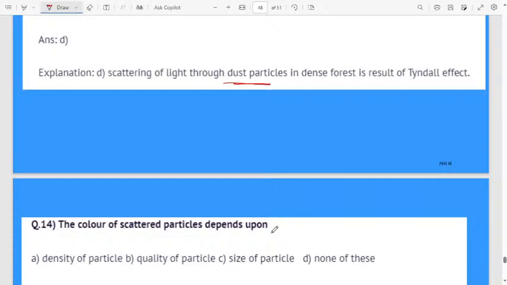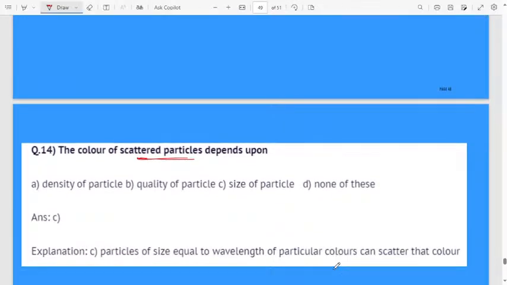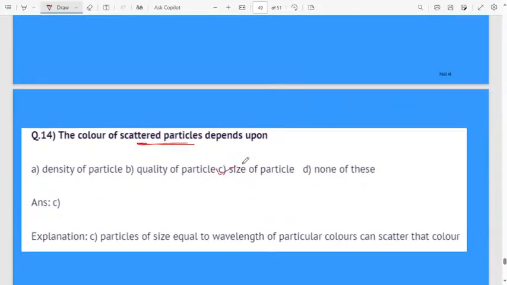Next question. The color of scattered light depends upon: first option, density of particles. Second one, quality of particle. Third one, size of the particle. None of this. Scattering of light will depend upon what? Yes, option C, size of the particle.